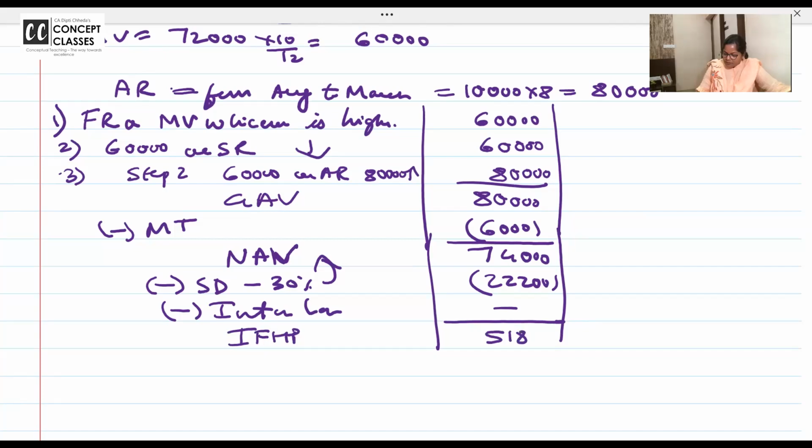Ma'am, you said that municipal taxes will be only taken after the construction period, right? But you took it for 12 months now. 6,000 is for 12 months. Listen, all of you. Municipal tax you have to take for 12 months. You are absolutely right, logically.